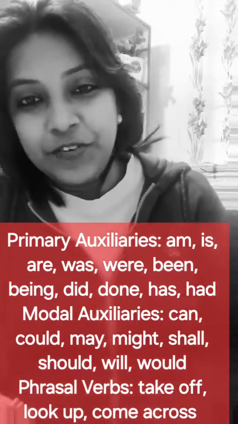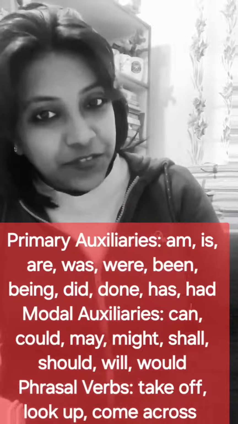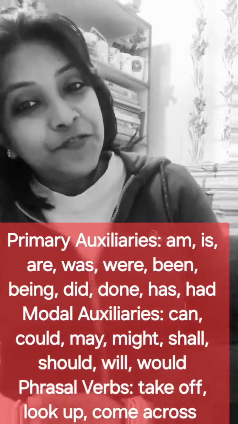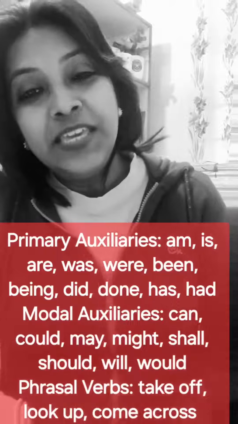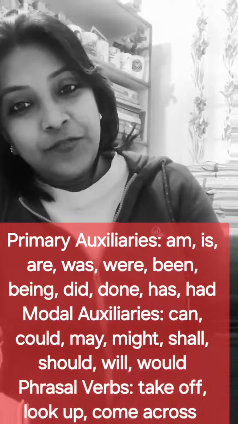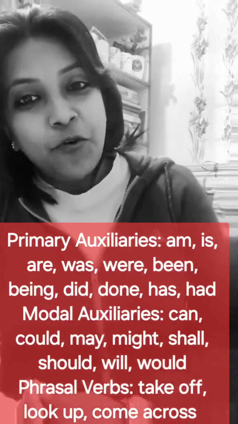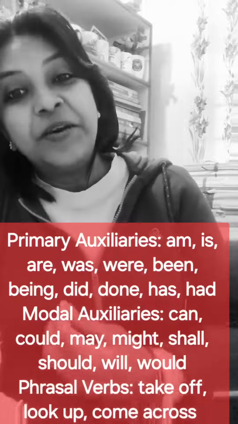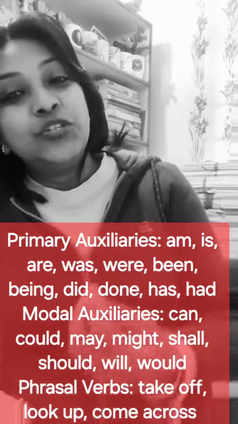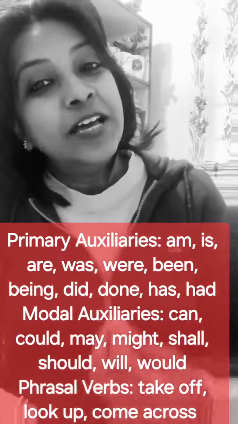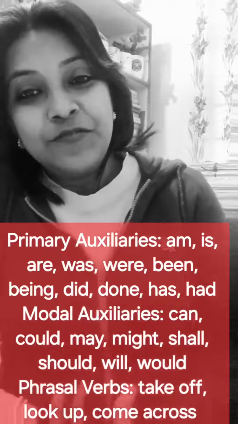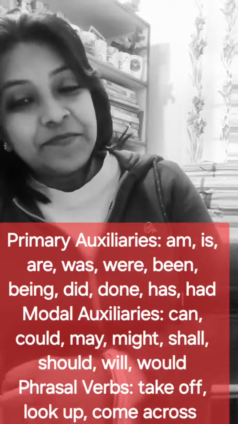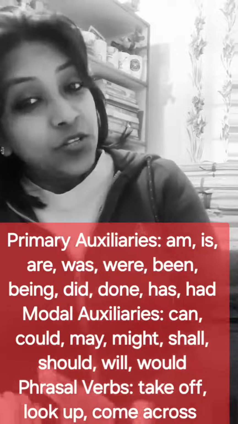Now, primary auxiliaries and modal auxiliaries. When we talk about auxiliary verbs, there are two classifications. Primary auxiliaries, which means they are the different forms of the be, do and have verbs. So be, what are the different forms of the be verb? Am, is, are, was, were, been, being, right? Do, what are the different forms of the do? Done, did. And the different forms of have are have, has, had.